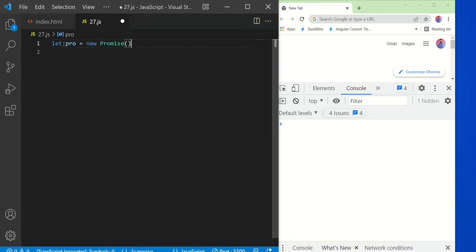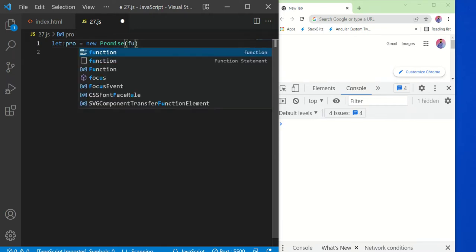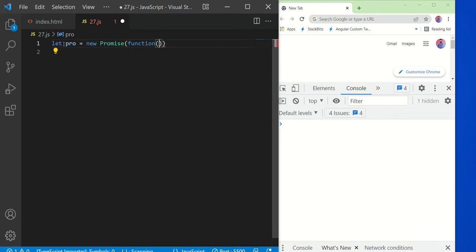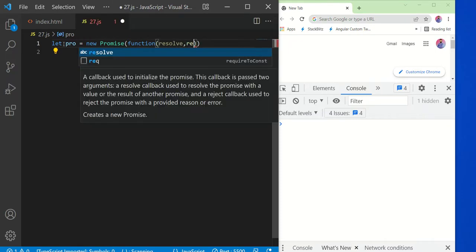Within this promise we write a callback function, and we have two parameters. A promise actually has three states, but here we will use two parameters: one is resolve and another one is reject.